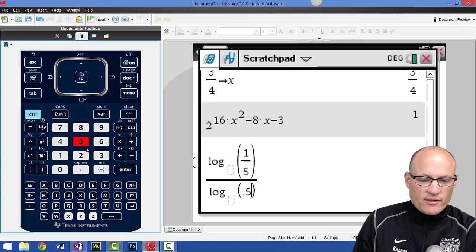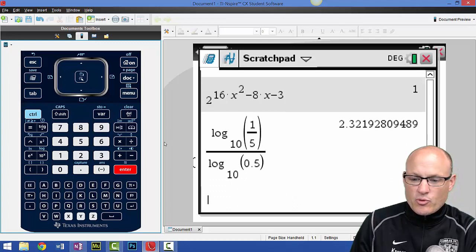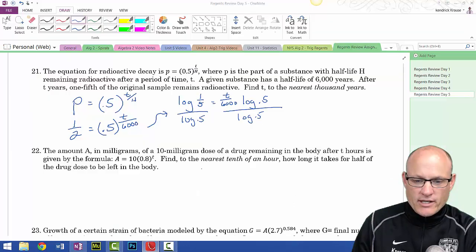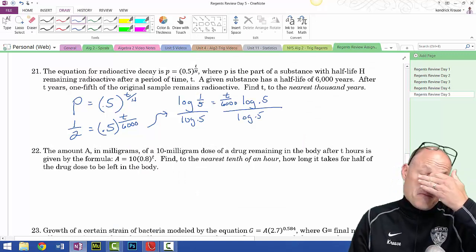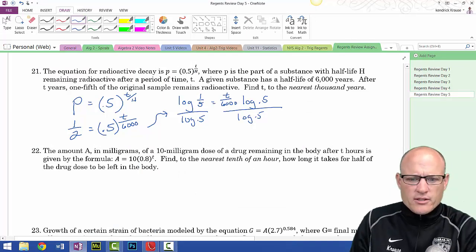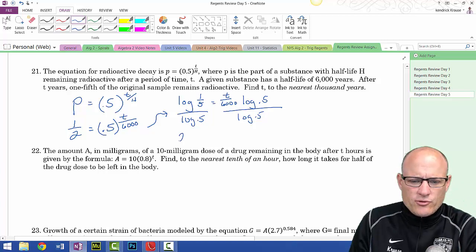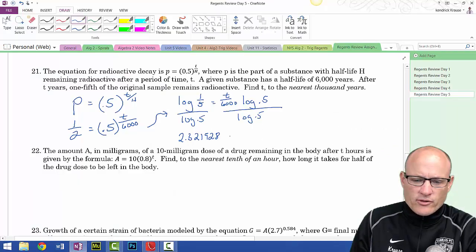And this is 0.5. And we get 2.3219. Don't round. God, my eyes all of a sudden got foggy. So I get 2.321928, that should be enough, is equal to t over 6,000.